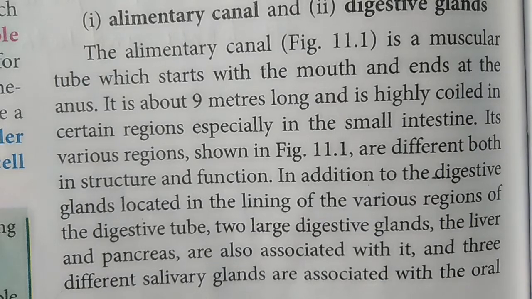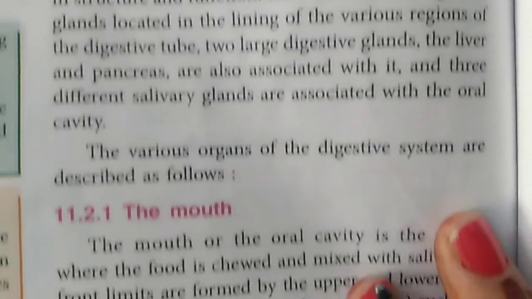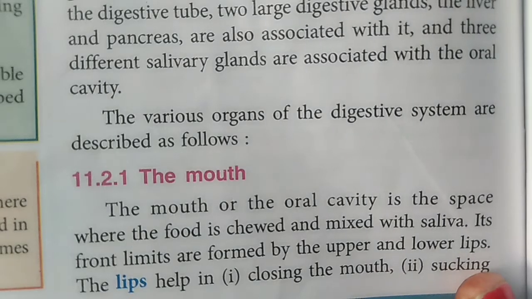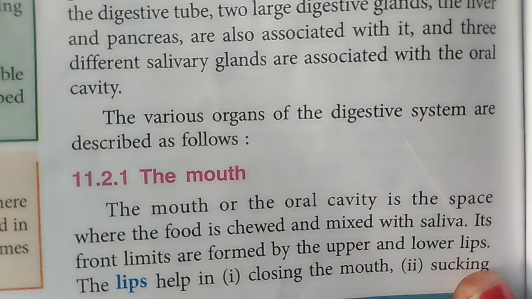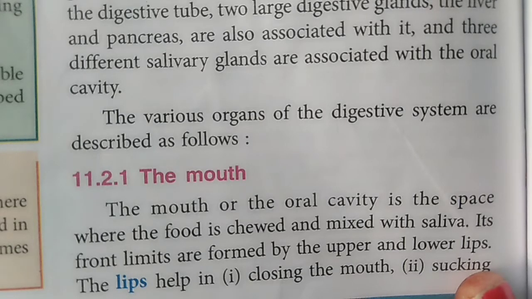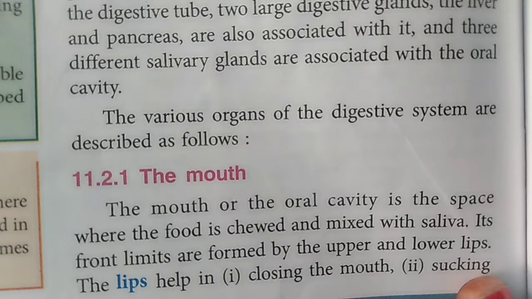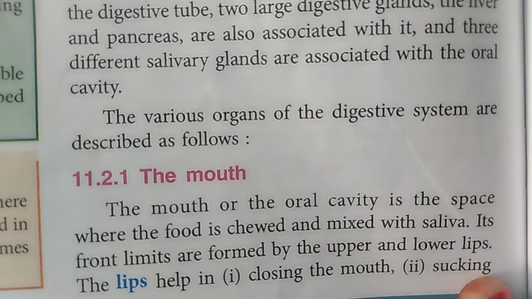Now we will discuss the different organs of our digestive system. Firstly, we will discuss the mouth. The mouth, which is also known as the oral cavity, is the space where the food is chewed. You are all well aware of what the mouth is. In the mouth the food is chewed and mixed with saliva, because the salivary glands are present here, and when the food is in the mouth, these glands start secreting saliva, which gets mixed with the food.